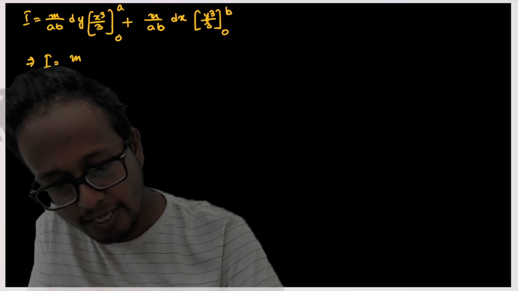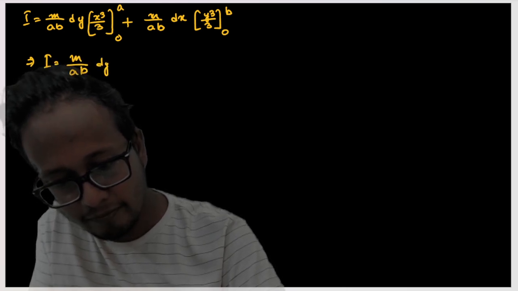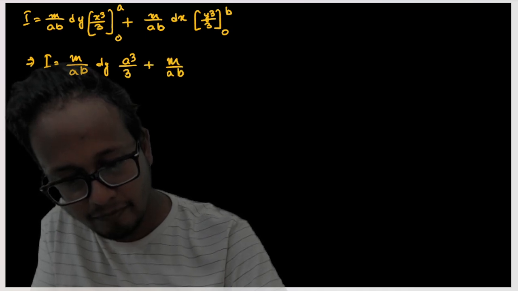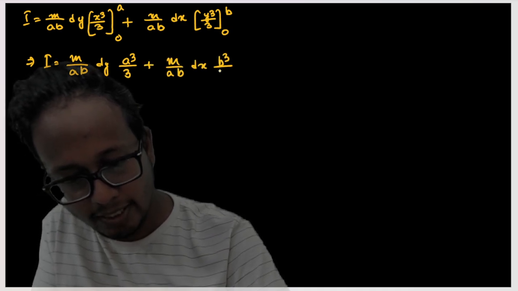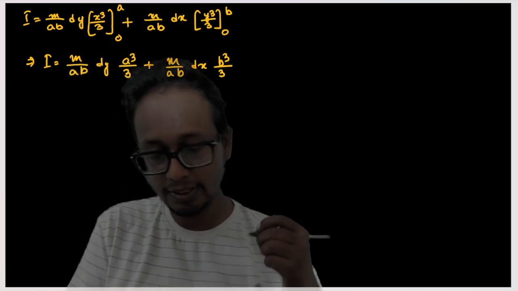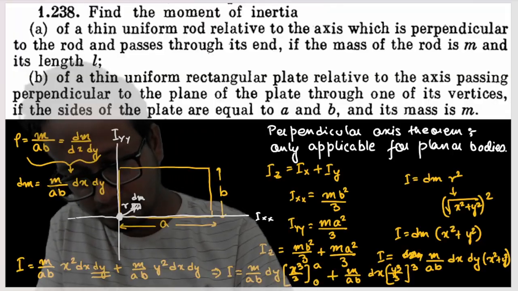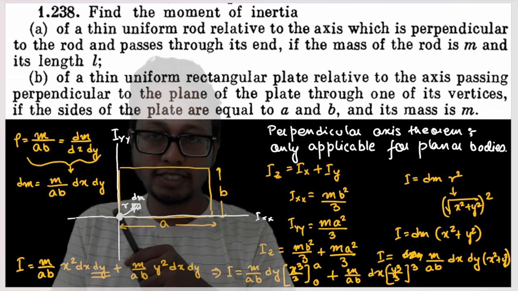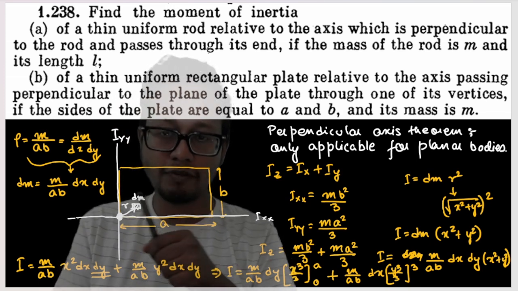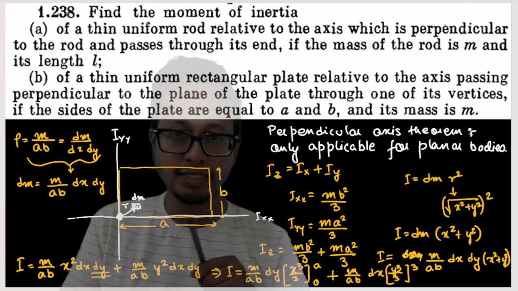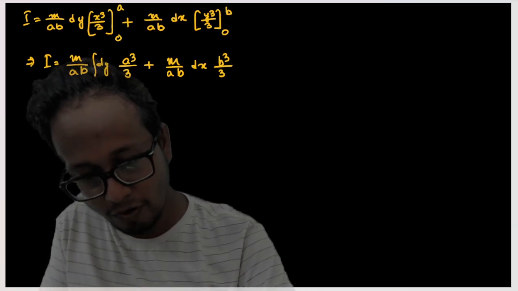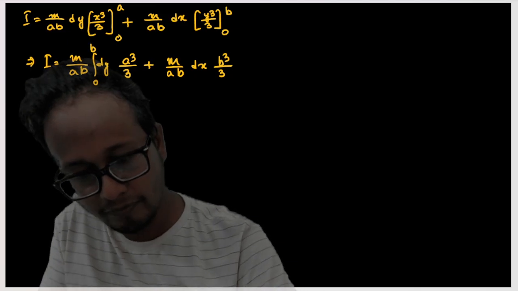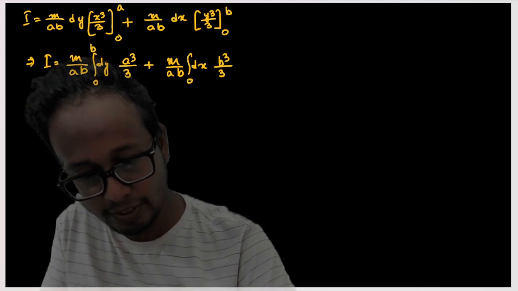So I is equal to m by ab into dy into a cube by 3 plus m by ab into dx into b cube by 3. Now I also have to integrate this dy as it goes from this line to this line. Suppose I integrated for this line, then I also have to integrate it for this line, isn't it? So dy should be integrated from 0 to b, and dx should be integrated from 0 to a.